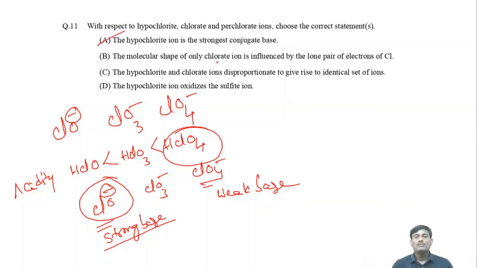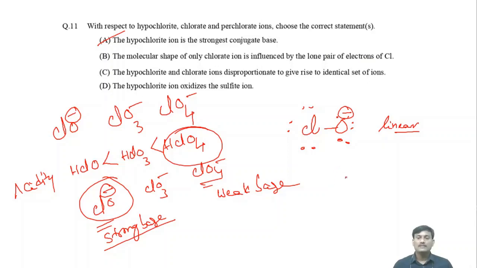The molecular shape of only chlorate ion is influenced by the lone pair of electrons of chlorine. So what is the structure of ClO minus? It's linear. The remaining 3 lone pairs of electrons are there, and here also 3 lone pairs of electrons. The shape is independent of lone pairs of electrons on the chlorine.